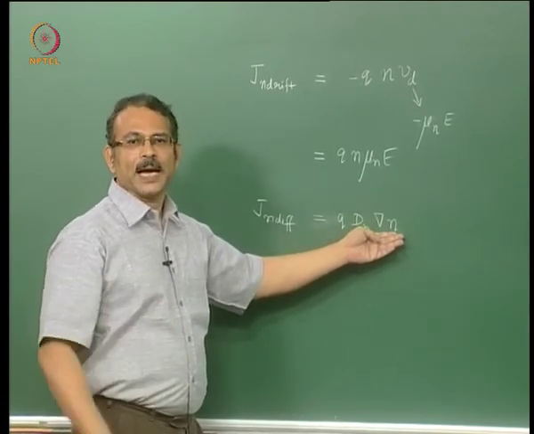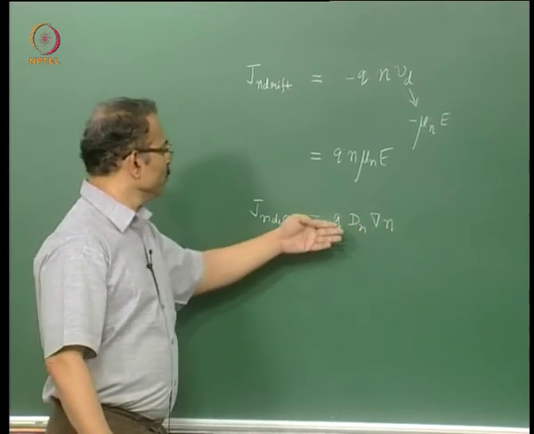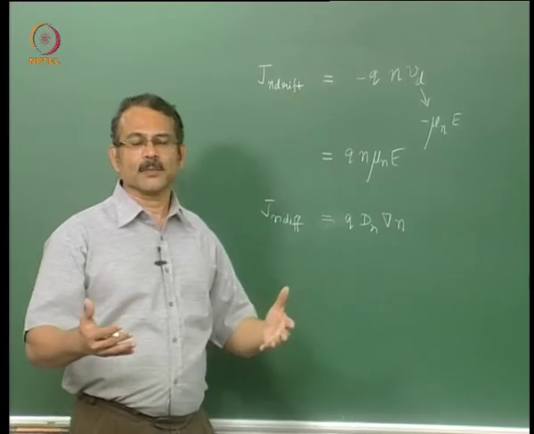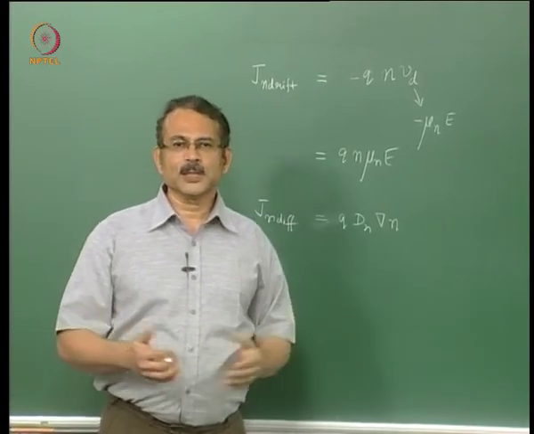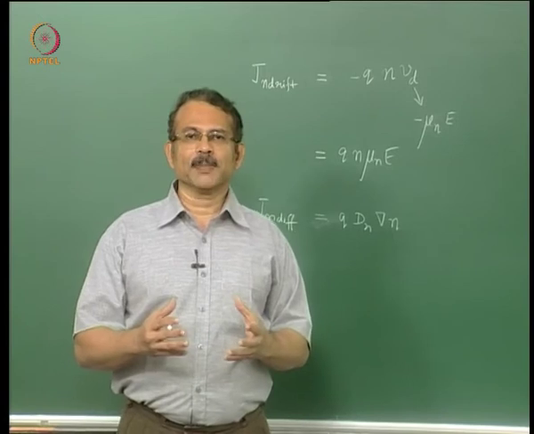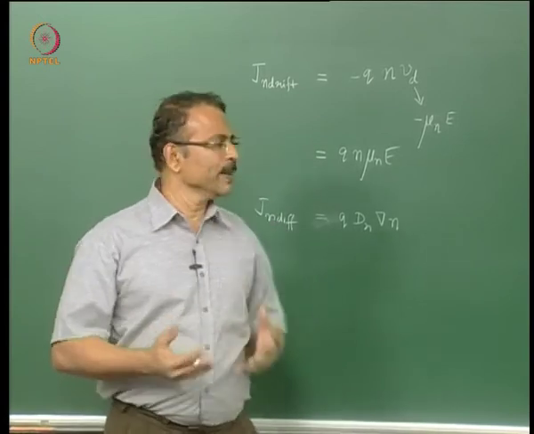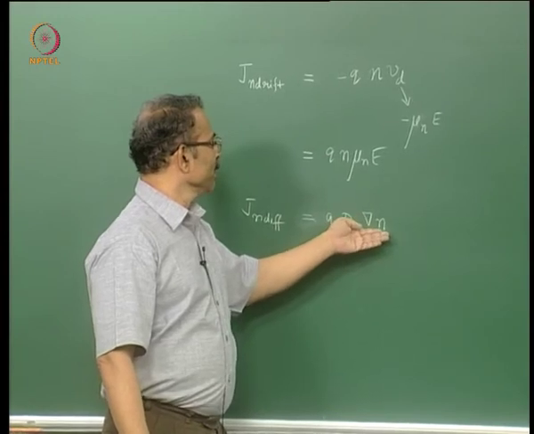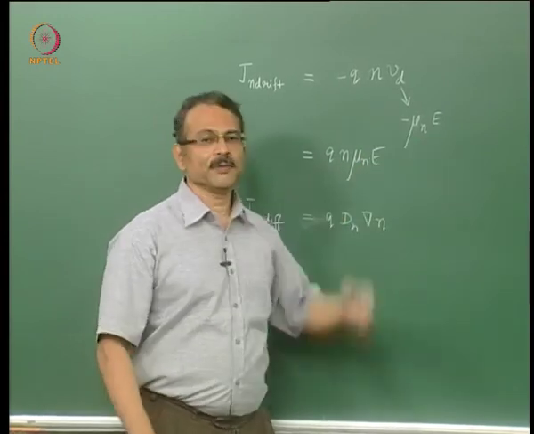Next, I use a simple logic that when the electric field and the concentration gradient of carriers are both present at the same time, the diffusion current can be superposed over the drift current to get the total current. Now this superposition principle may not actually hold in practice. You may get some terms proportional to, let us say, the product of the concentration gradient and electric field. We do not know.